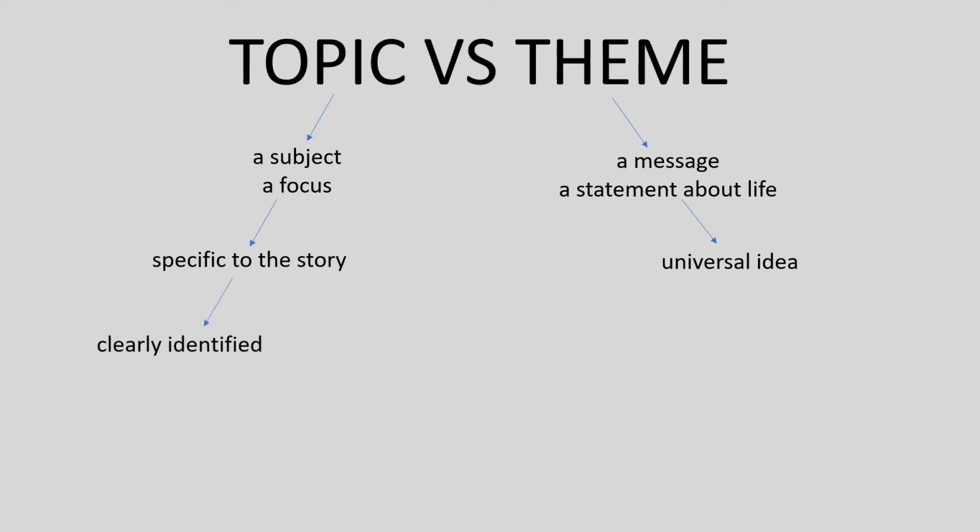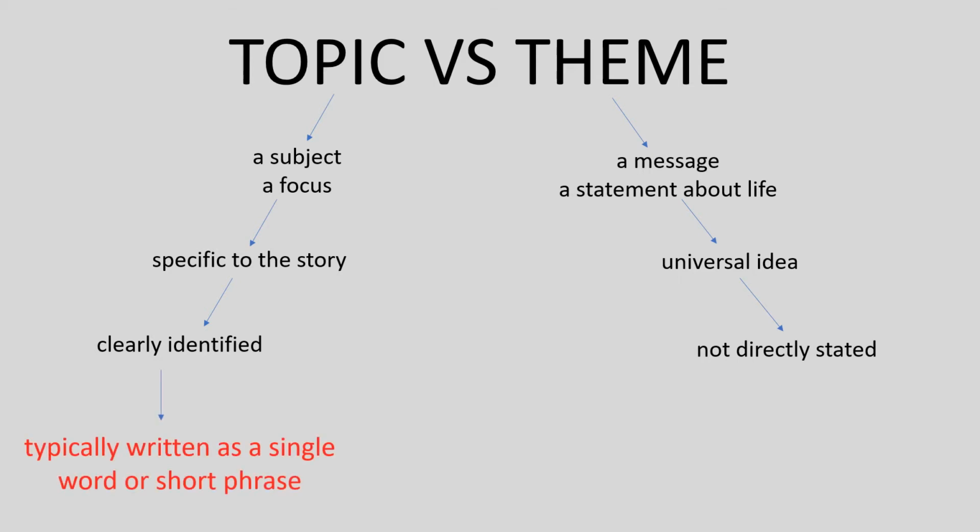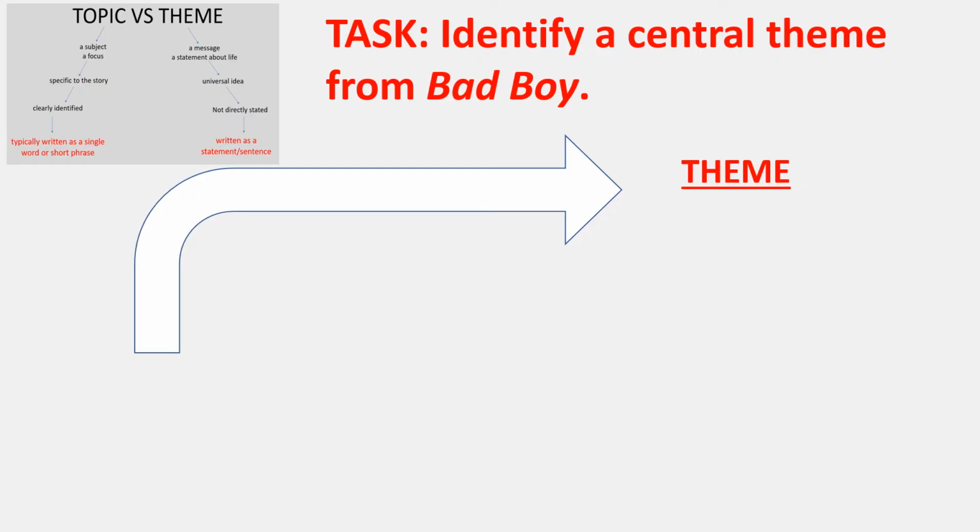A topic is clearly identified. It's obvious when you read the story. There'll be several specific topics that are identified. A theme requires a little bit more thought. You kind of have to go, okay, what is happening in the story? What are the topics that are covered? Now, how can I turn that, how can I change that into a theme statement? A topic, again, is typically written as a single word or a short phrase. The big thing I want to impart to you guys is that in literary circles, a theme is typically written as a full statement or a sentence.